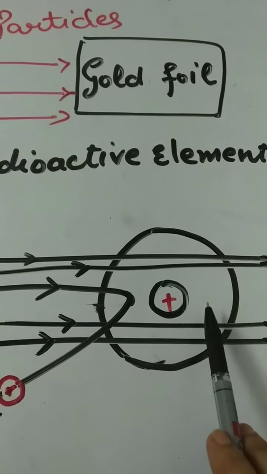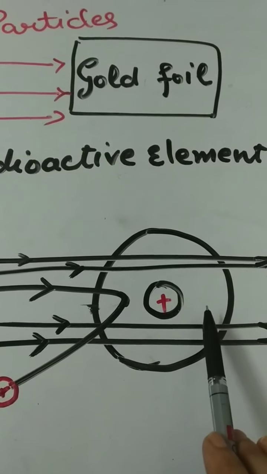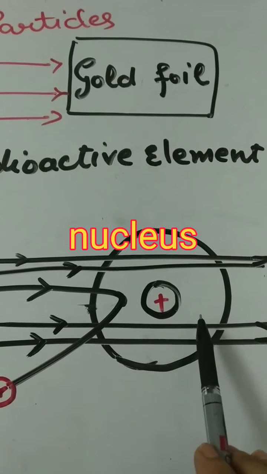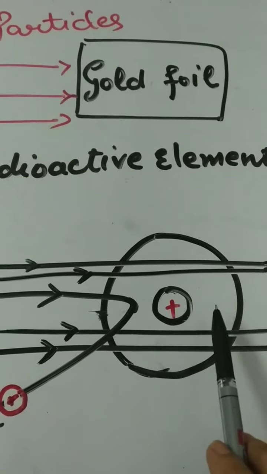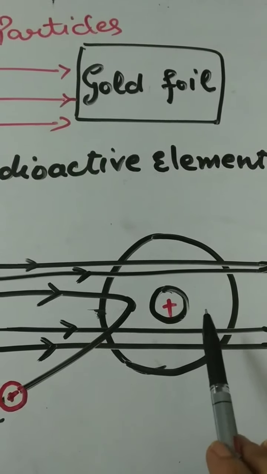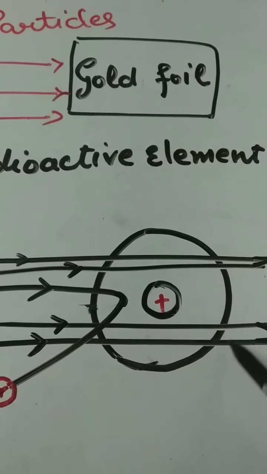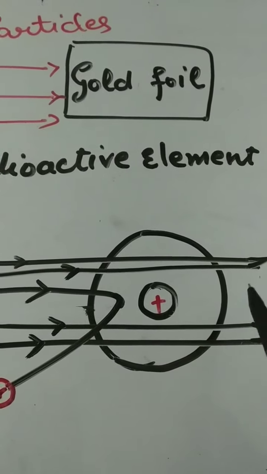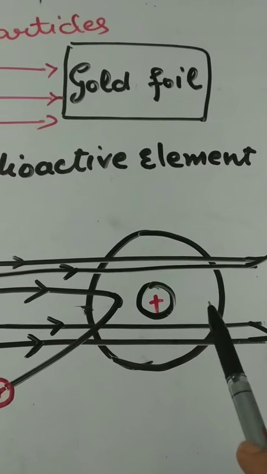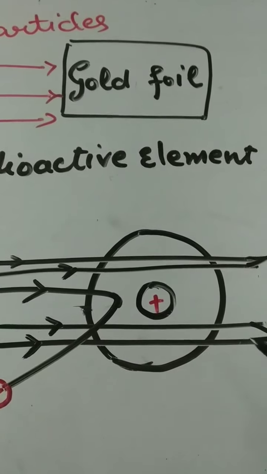Since we know the electron has negligible mass, the mass of the atom is concentrated in the nucleus. So Rutherford also theorized that electrons revolve around the nucleus at a large distance. Due to this, the nuclear model emerged.